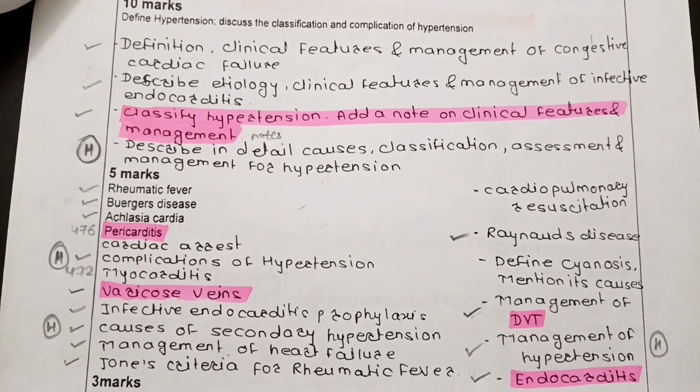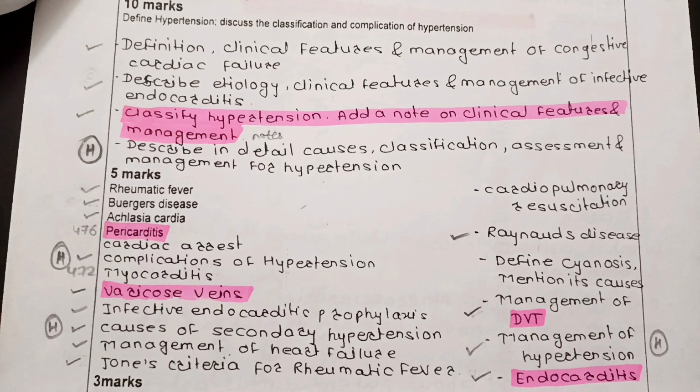Now coming to the 5-mark questions. First one, rheumatic fever, Berger disease, achalasia cardia, pericarditis, cardiac arrest, complications of hypertension, myocarditis, varicose veins, infective endocarditis, its prophylaxis, causes of secondary hypertension, management of heart failure, Jones criteria for rheumatic fever, cardiopulmonary resuscitation, Raynaud's disease, define cyanosis and mention its causes, management of DVT, management of hypertension, endocarditis.